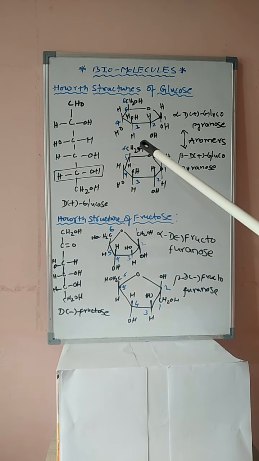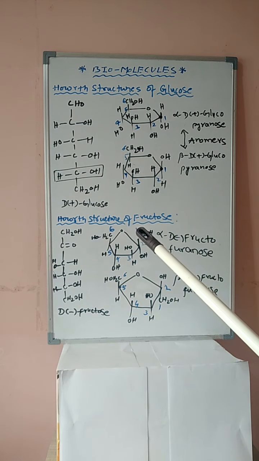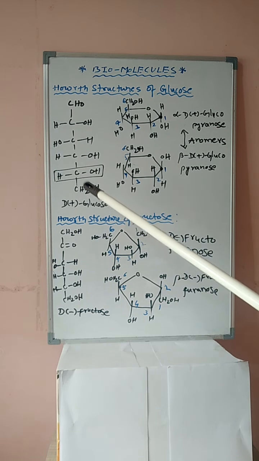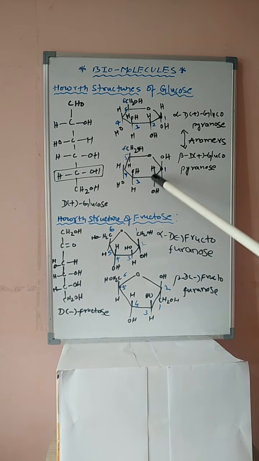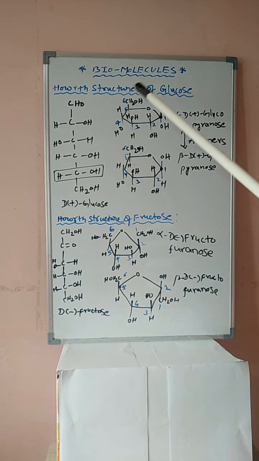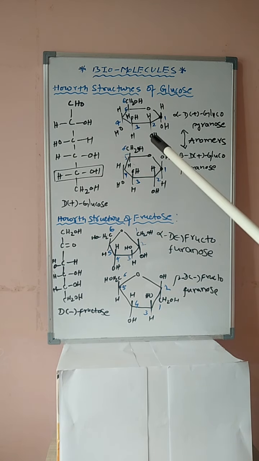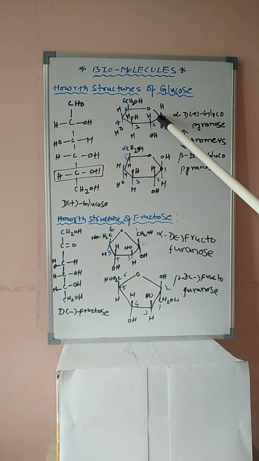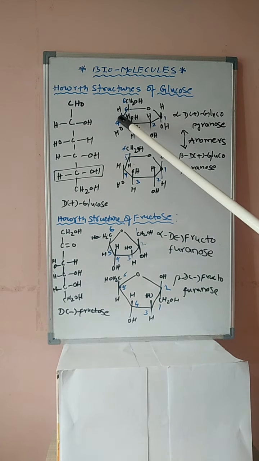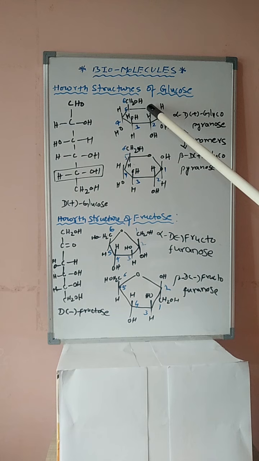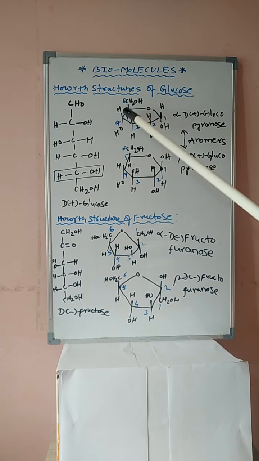First one, student, D plus glucose has a cyclic structure. To explain the specific rotation and mutarotation, we know that the cyclic structure is similar to that of the pyran ring. A 6-membered pyran ring: 1, 2, 3, 4, 5, 6. The sixth atom is oxygen. It is the structure of pyran.